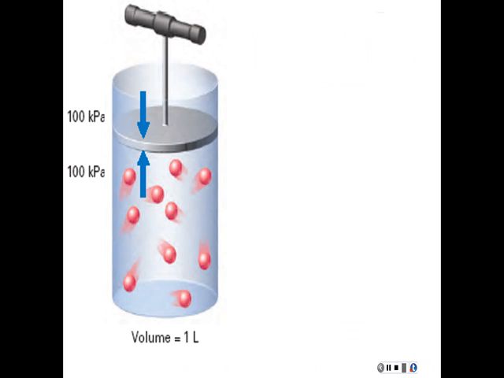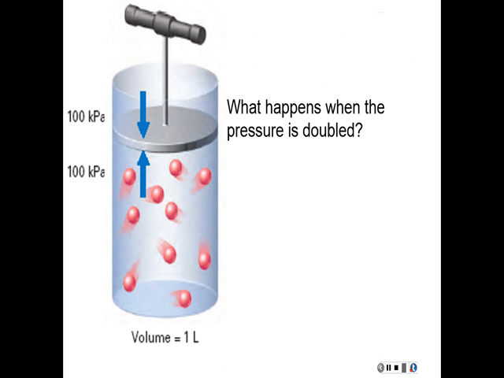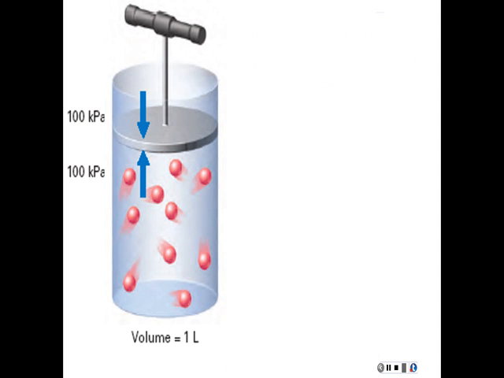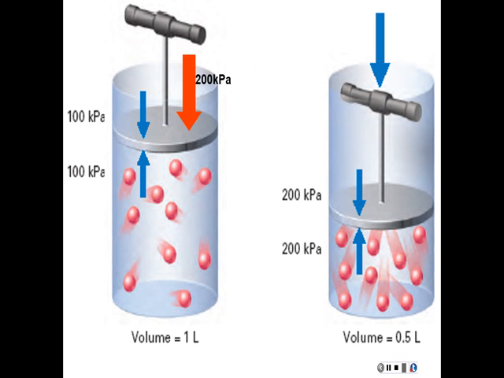All right, now let's take a look at that same condition that we had a moment ago with the piston cylinder apparatus. So the next question is, what would happen when the pressure on the piston is doubled? What do you predict would happen? Well, let's check it out. If we were to double the pressure, let's say it went from 100 kPa to 200 kPa, the volume would be cut dramatically.